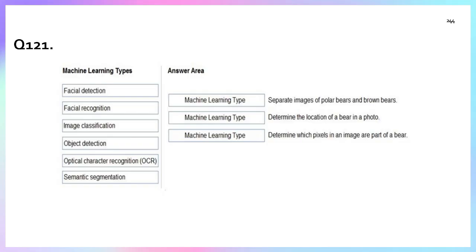As I told earlier, semantic segmentation is the part for that. In semantic segmentation, we can identify which pixels the object is present in. So the first statement is image classification, the second is object detection, and the third is semantic segmentation.